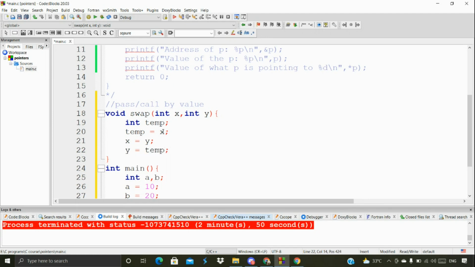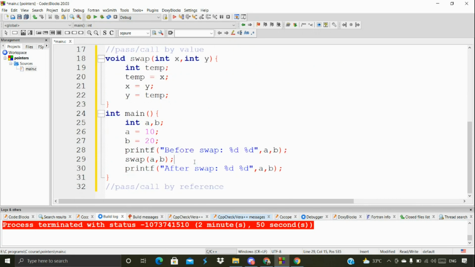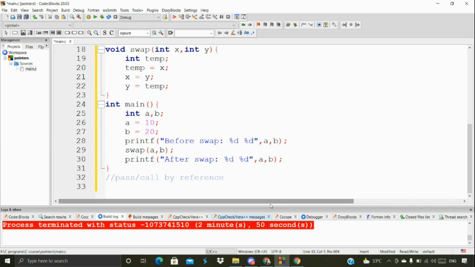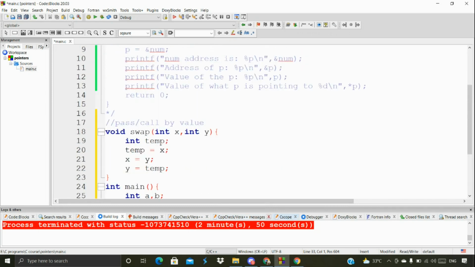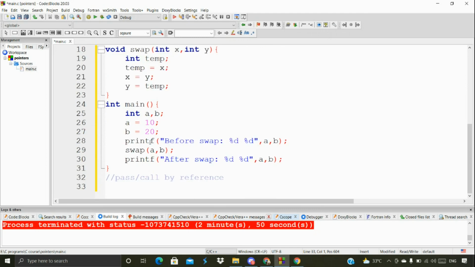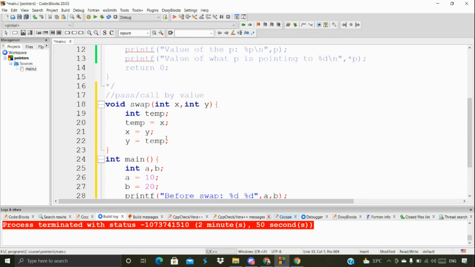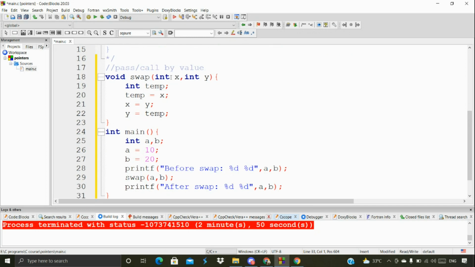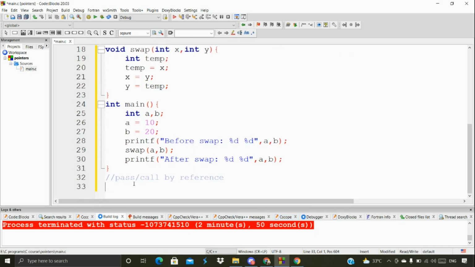So temp is nothing but x here. Before that, only the x value I'm storing inside temp. That's what I'm doing here, and then after that comes the swap. This is what we have done here, and this is nothing but call by value, or pass by value. And now pass by, or call by, reference.